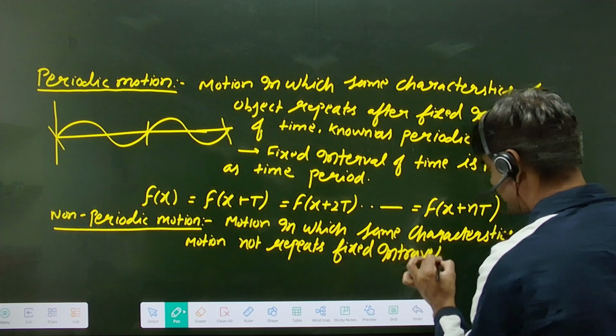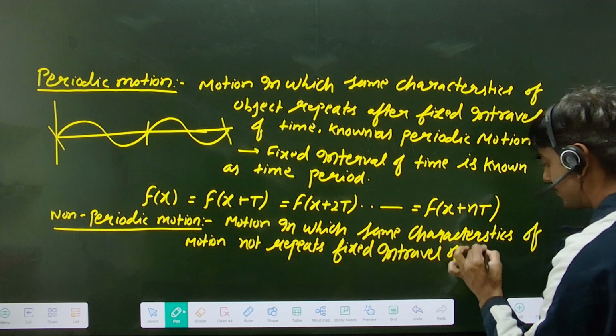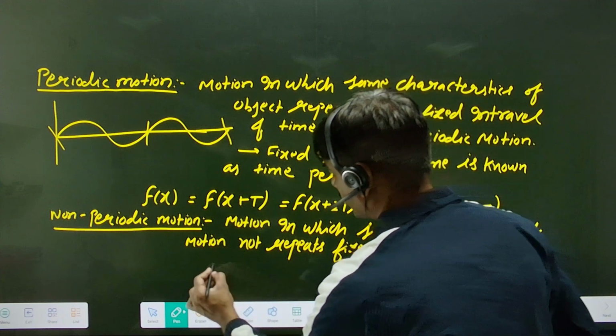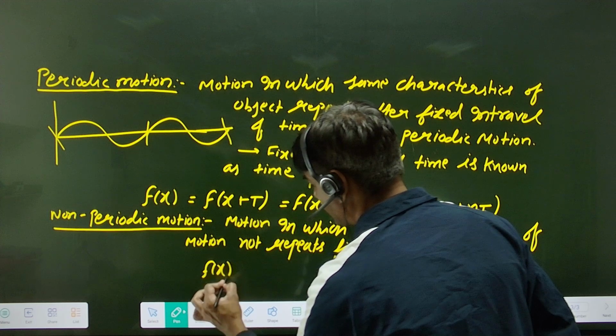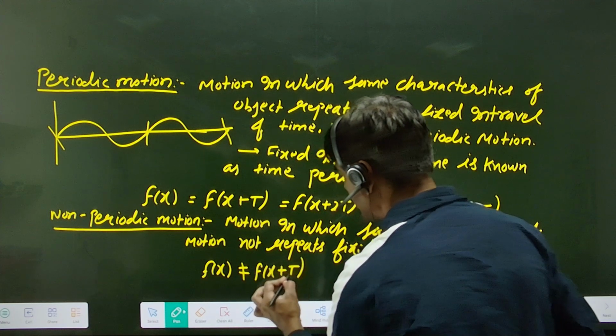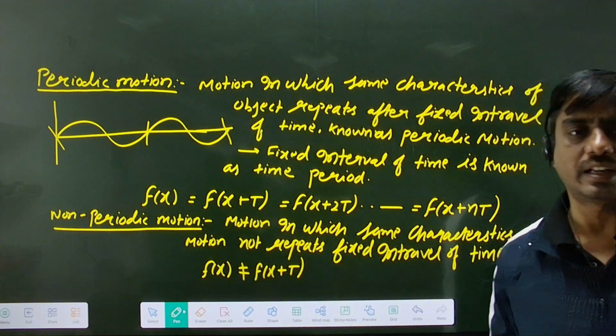interval of time, that is known as non-periodic motion. That means in this one f(x) is not equal to f(x + T). ऐसे T जैसी चीज कोई अवेलेबल ही नहीं होगी.